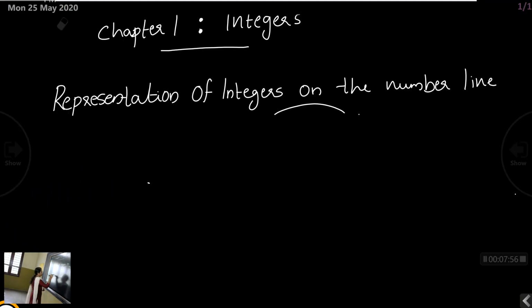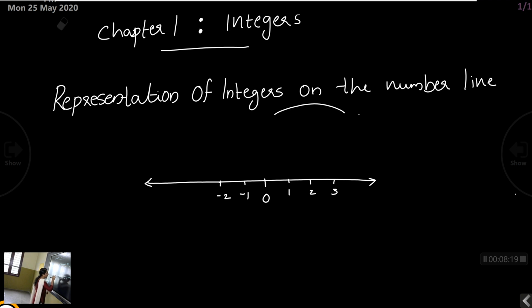We know that the number line is a straight line. Both ends can be extended and the central value is always 0. All positive numbers lie to the right side of 0, like 1, 2, 3 and so on, and all negative numbers lie to the left side of 0, like minus 1, minus 2, minus 3 and so on. All these numbers should lie at an equal distance. So remember one thing, on the right and left side of 0, 1 and minus 1 are there.